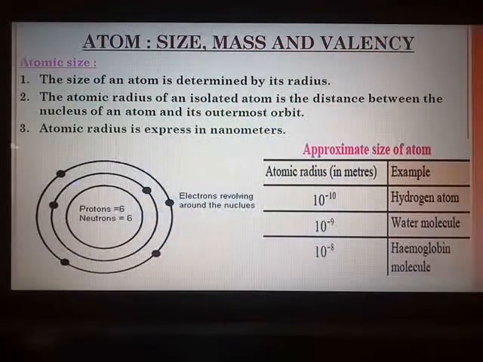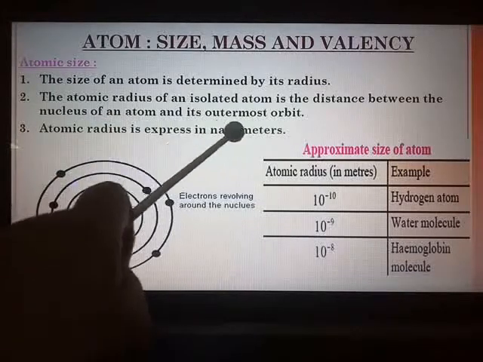Here I had told you that the center of the atom is known as the nucleus, in which protons and neutrons are present. To determine the atomic size, you should know the atomic radius. And what is atomic radius? The distance between the center of the atom, that is the nucleus, and the outermost orbit is known as the radius. While drawing any circle, you always take the radius into account. And this atomic radius is expressed in nanometers.